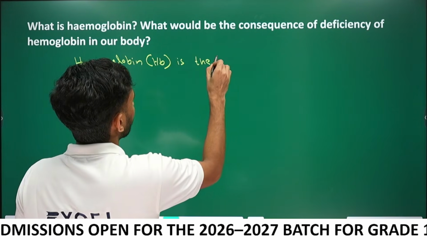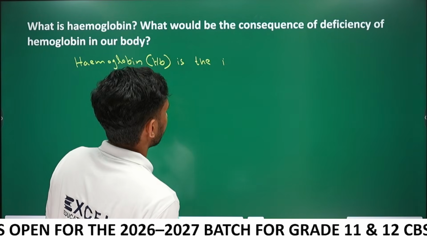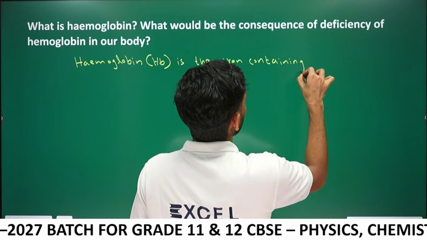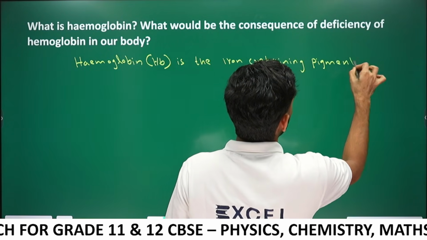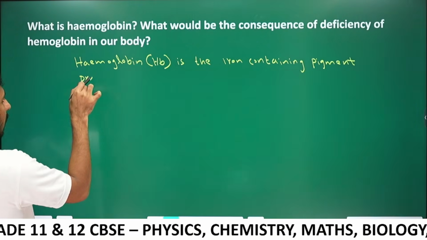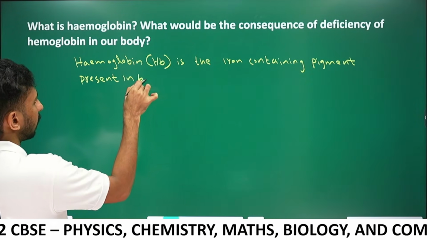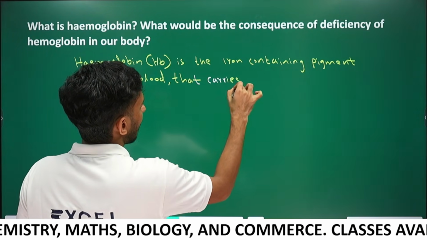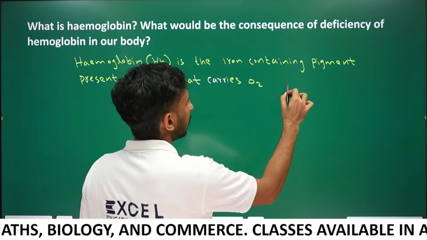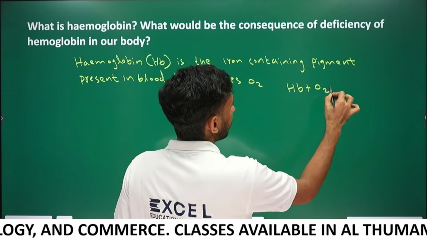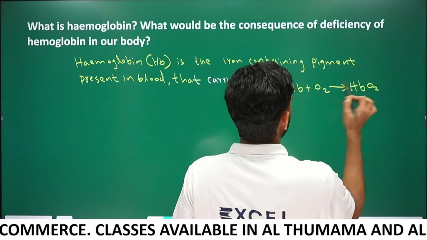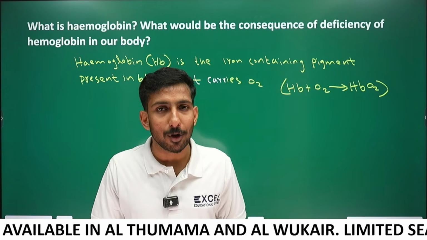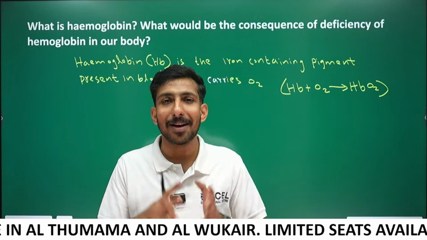Hemoglobin is the iron-containing pigment present in blood that carries oxygen. Hemoglobin combines with oxygen and forms oxyhemoglobin. In our blood, oxygen is carried by hemoglobin.